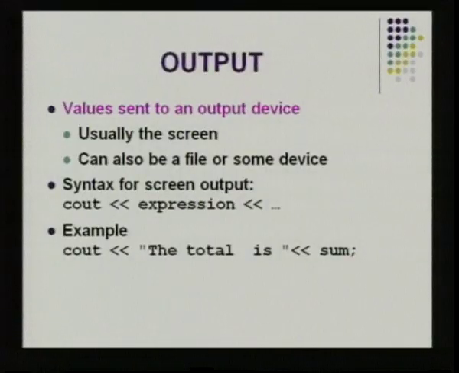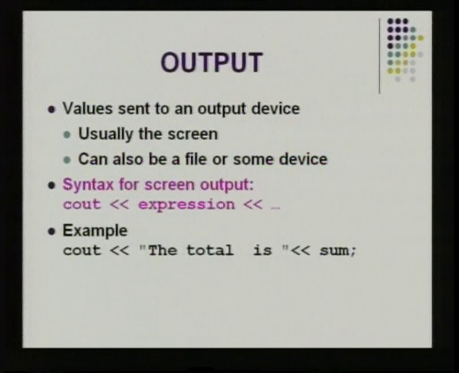Here you simply have to use cin followed by these two operators followed by the variable name, and that will automatically accept the value from the user. And in the same way for output, that is, when you want to display something on the screen, you have to send the value to the output device, which is normally the monitor. It can also be a file or any other output device.